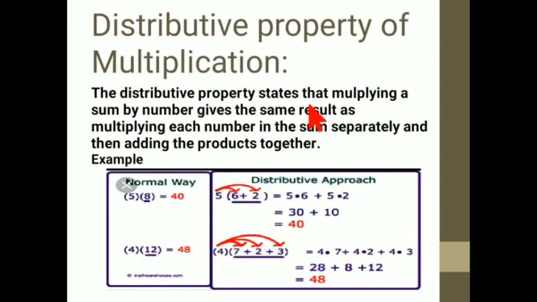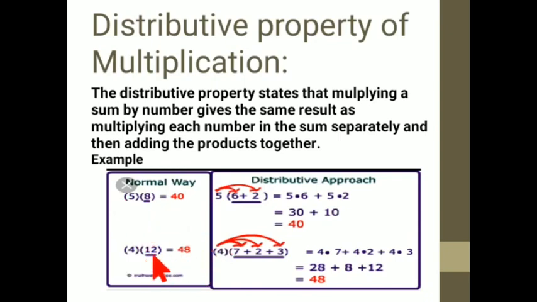The distributive property states that multiplying a sum by a number gives the same result as multiplying each number in the sum separately and then adding the products together. Just see here the example. If you are not understanding the definition, no problem. Example is here to make you understand. So normally, this is the normal way to multiply. 5 into 8 is 40. 4 into 12 is 48.